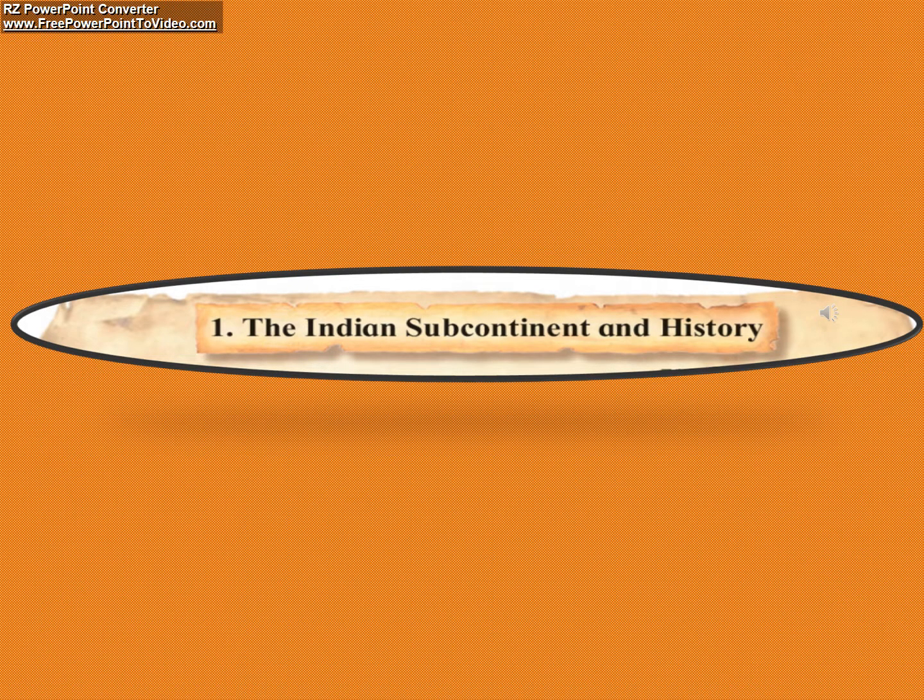You all know the six important regions of India: the Himalayas, the plains of Sindhu, Ganga and Brahmaputra rivers, the Thar Desert, the Deccan Plateau, the coastal regions, and the islands in the sea. One by one we will proceed.